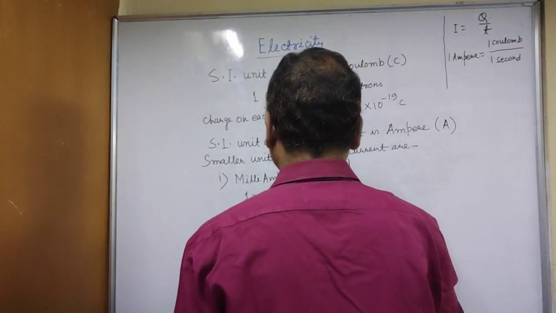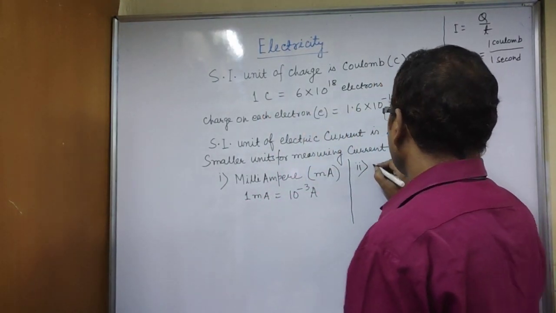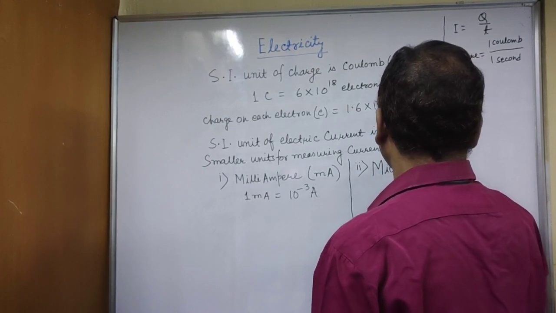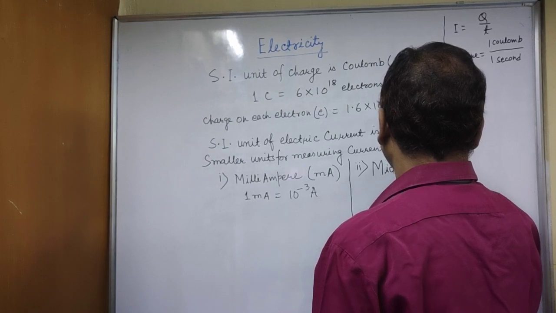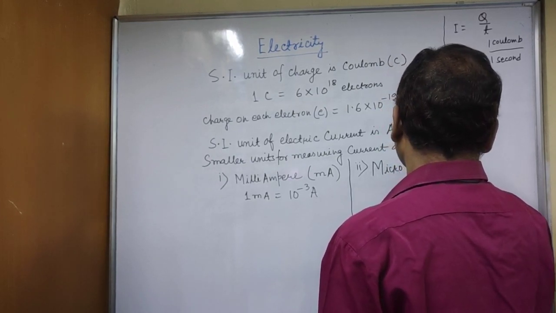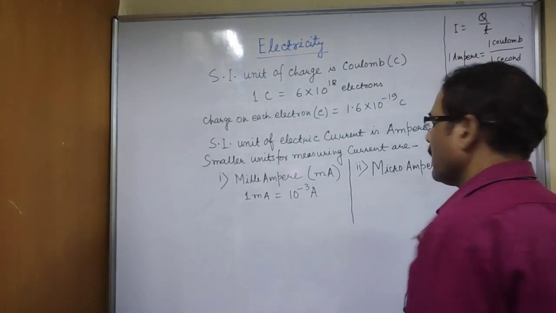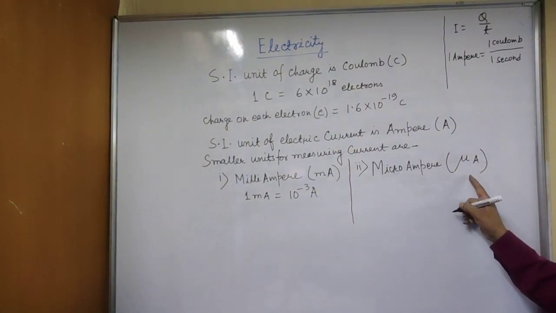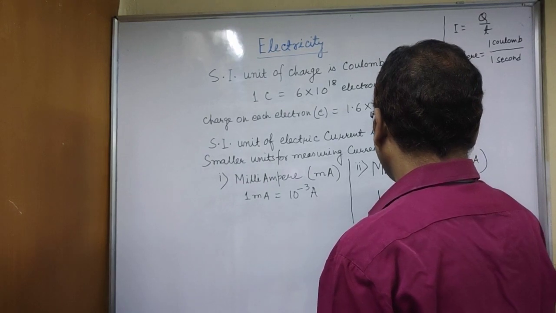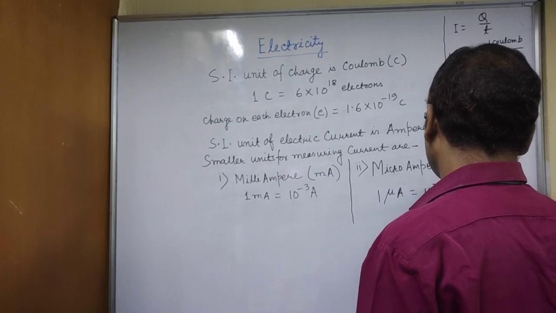Now another unit is microampere. The symbol for microampere is mu A, and 1 microampere is equal to 10 to the power minus 6 ampere.